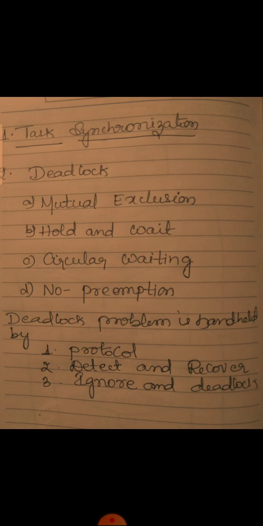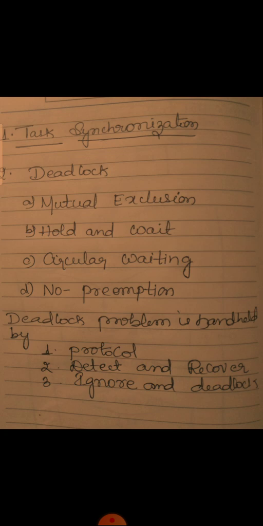So, once again I will repeat what I did. What is task synchronization? Task synchronization means making processes execute smoothly when accessing shared memory, to avoid conflicts. This is called task synchronization. What are the issues? The race condition: multiple processes accessing shared data without access control, where the final result depends upon the execution order. This is called a race condition.